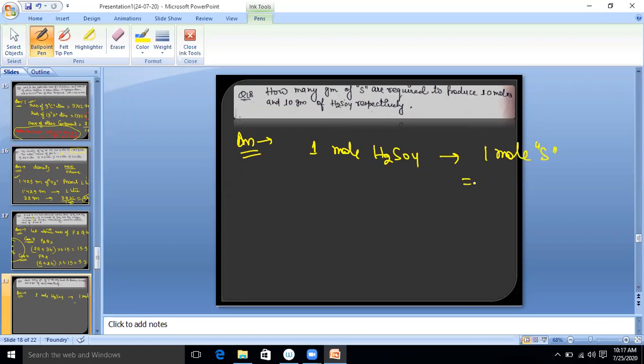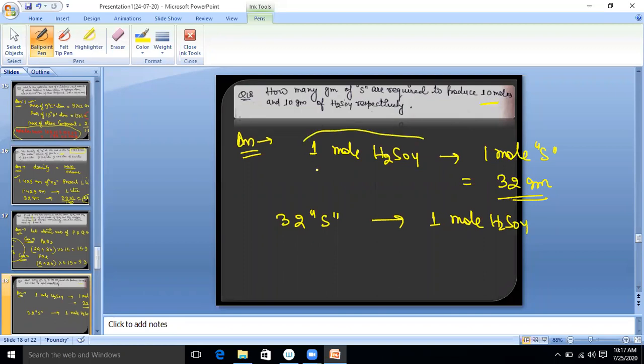What is the atomic mass of sulfur? We know 32 gram. So 32 gram sulfur is required to produce how many mole? 1 mole H2SO4. So they are asking, we need to produce 10 mole.